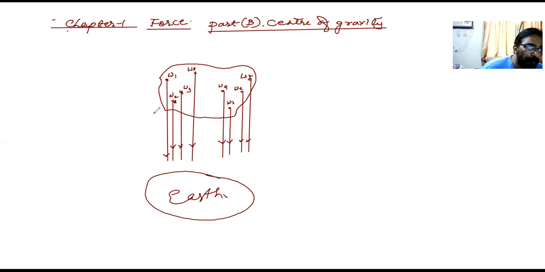Let me say it again: all these lines of action are parallel to each other, because as I told you, the size of the earth is very big, and these are the forces of attraction towards the earth. So I can consider all these lines of action parallel.